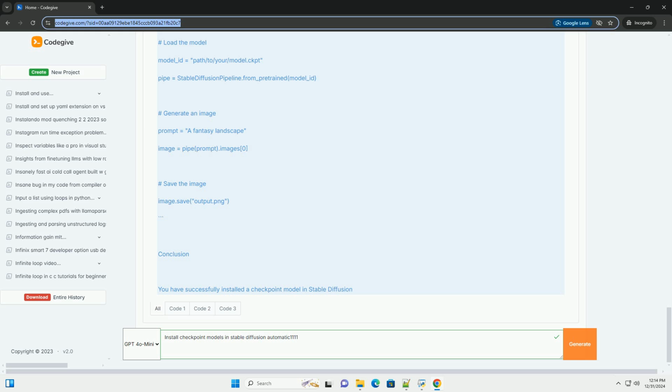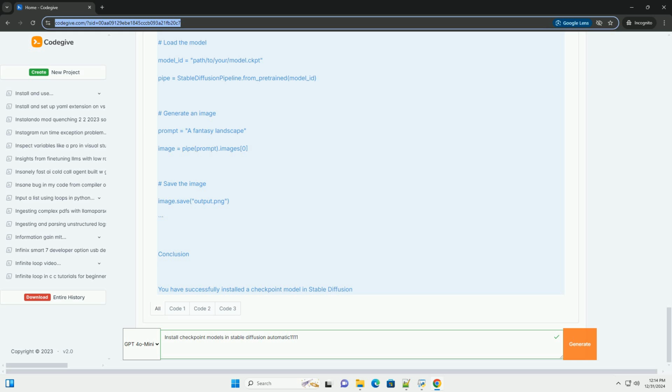3. Place the model in the correct directory. Create a folder named model/stable-diffusion/ inside the stable-diffusion-webui directory if it doesn't already exist. Move your downloaded .ckpt file into this folder. Example command to move the file, adjust the path accordingly. Bash. mv /path/to/your/model.ckpt model/stable-diffusion/.